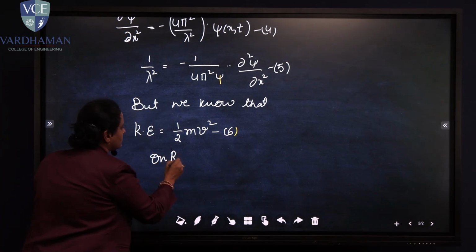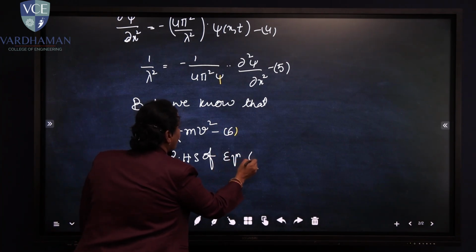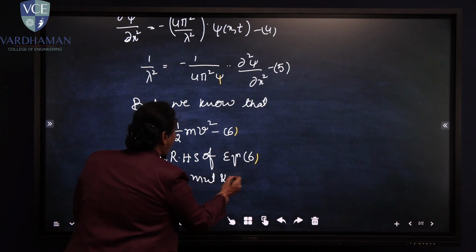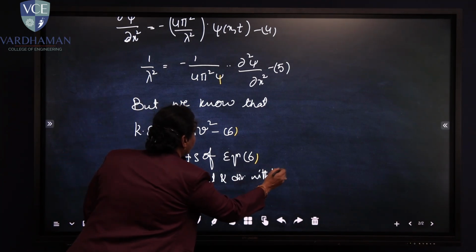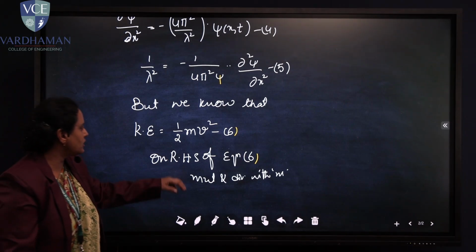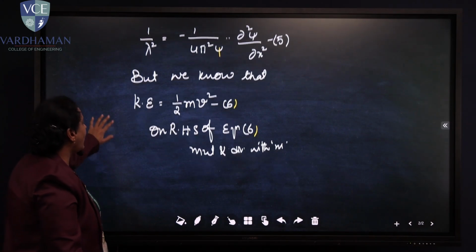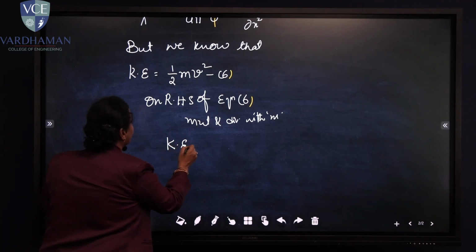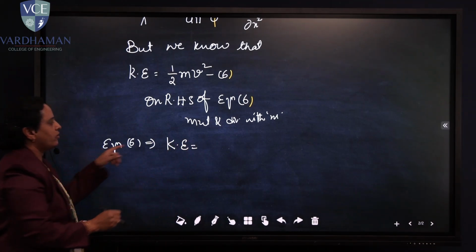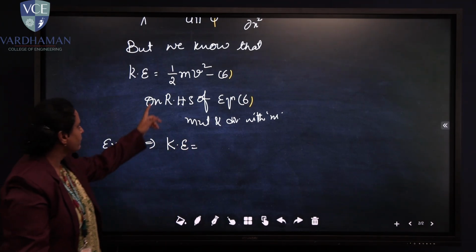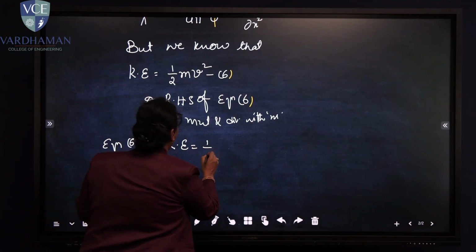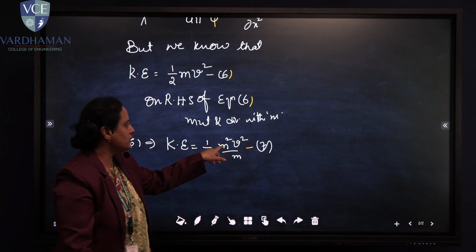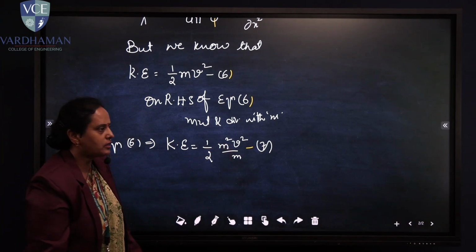On the RHS of equation 6, let us multiply and divide with m. So kinetic energy is ½ m²v²/m. But what is mv? mv is nothing but p.